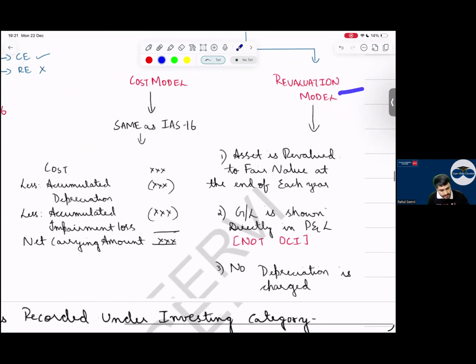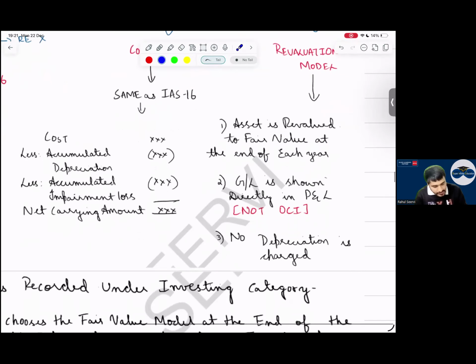Revaluation: the asset is revalued to fair value at the end of each year. Gain or loss is shown directly in P&L, not in OCI. No depreciation is charged; depreciation calculation is also not there.